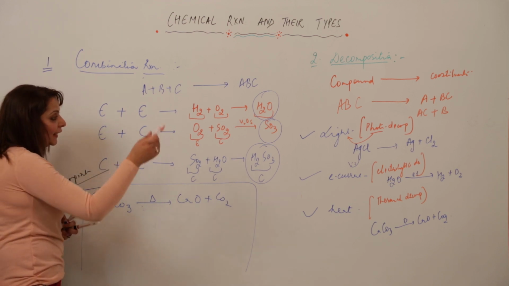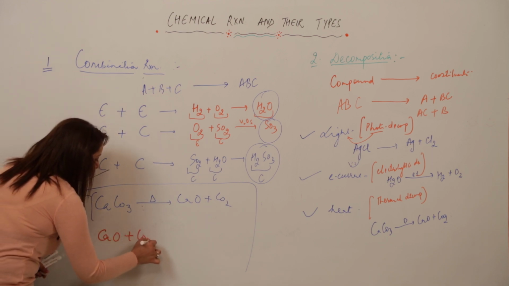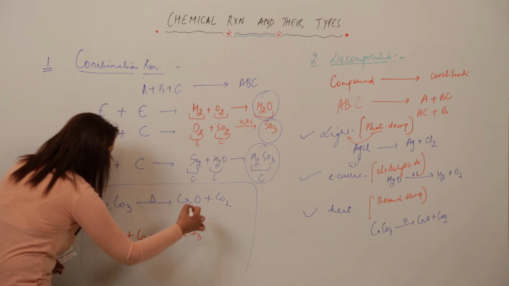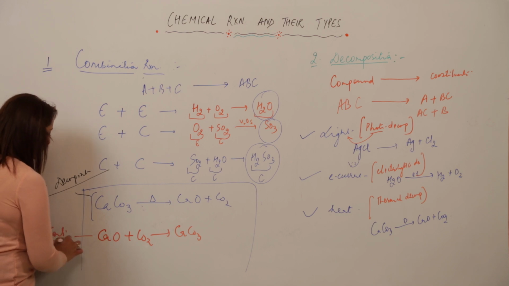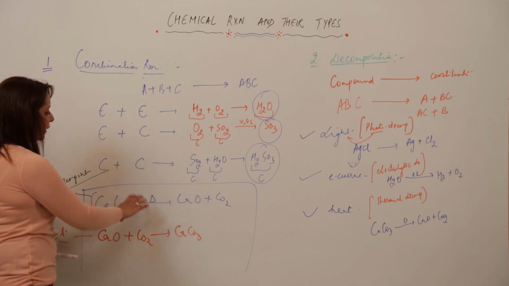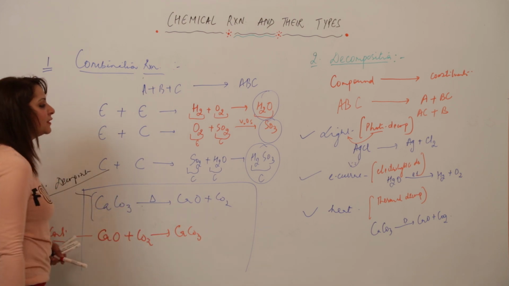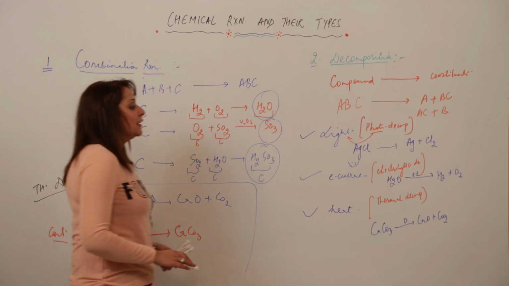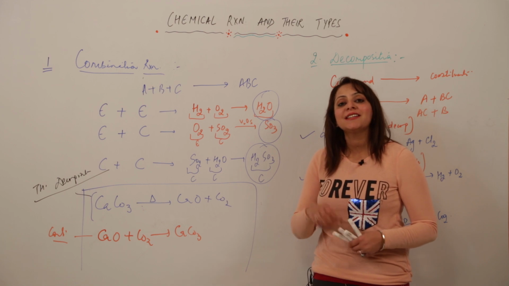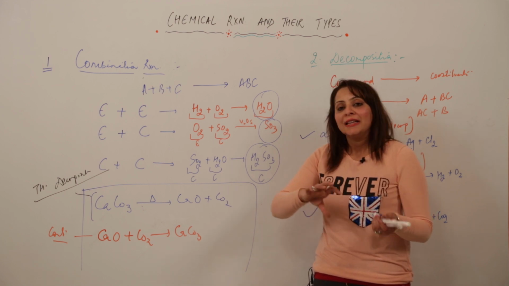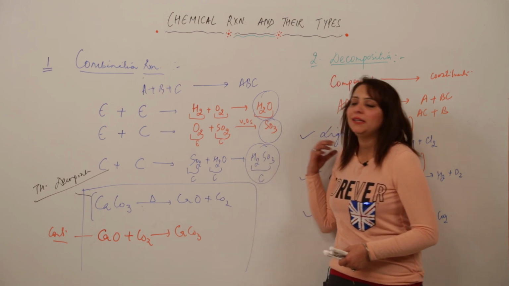Now I am just illustrating that answer with the same example. So I say when I add CaO to CO2, it forms CaCO3. So see, this reaction is just the reverse of it, and it is a combination reaction. So what is happening? Here CaCO3 is breaking up into CaO and CO2, and in this CaO and CO2 are just united to form CaCO3. My point is just that whenever you get this question, try to write the answer by taking a single example in which you can show the decomposition as well as the combination. So this is how we explain these two reactions.